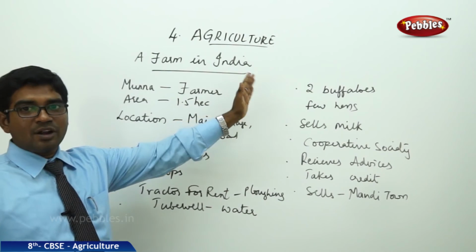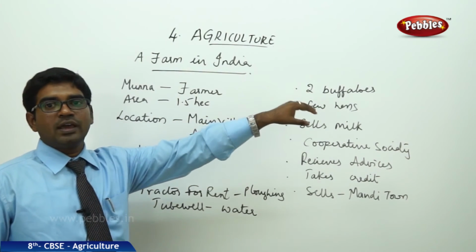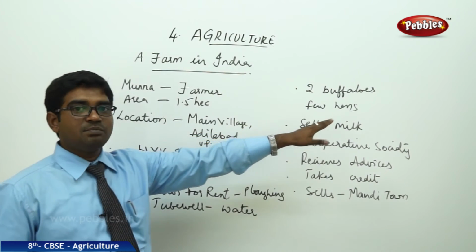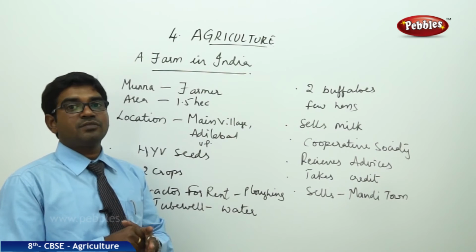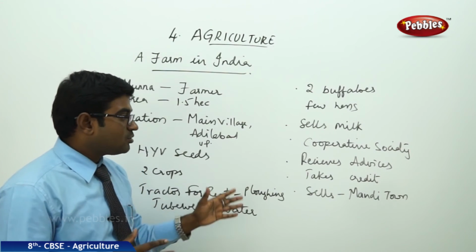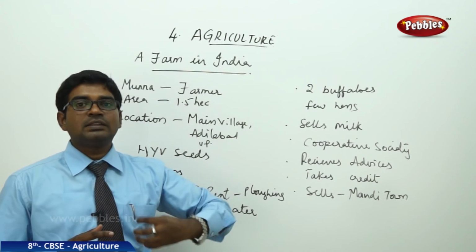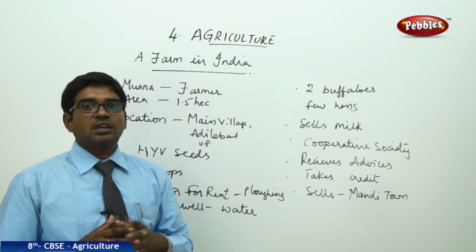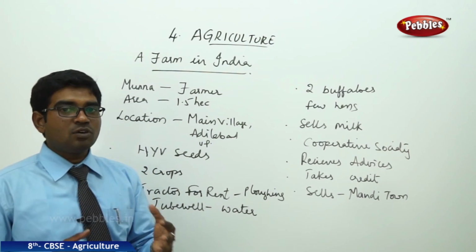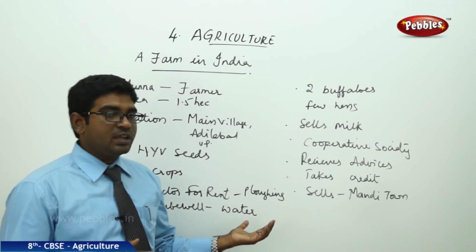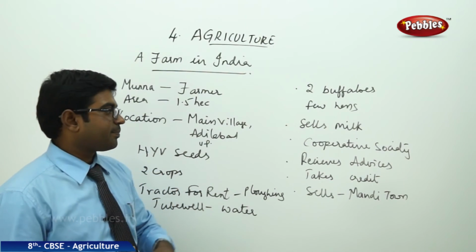Apart from the land, he also owns 2 buffaloes and a few hens. He sells the milk to the cooperative members as he is a member of the cooperative society. He also receives advice from the cooperative society members, the government scientists, and the government consultants of the farmers, who advise him what kind of pesticides he should use for his crop to grow much better.